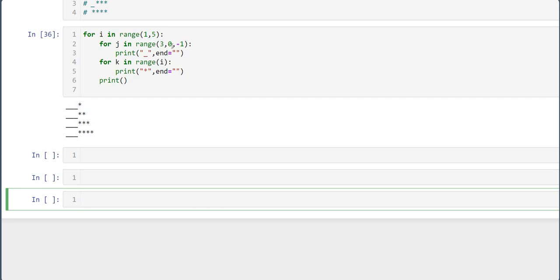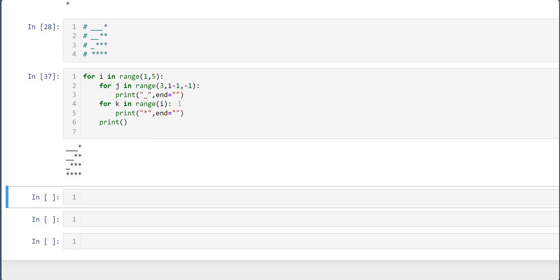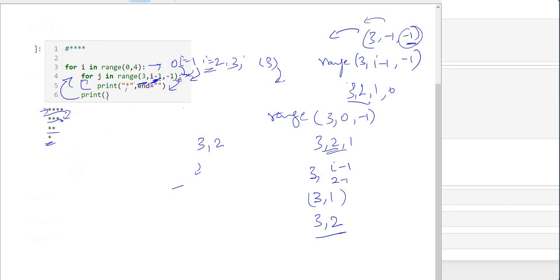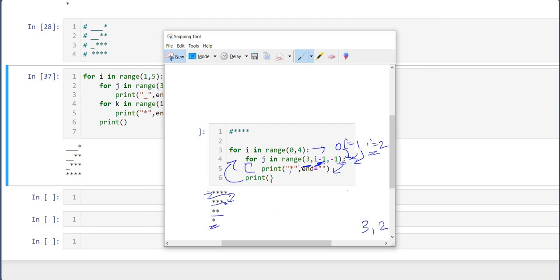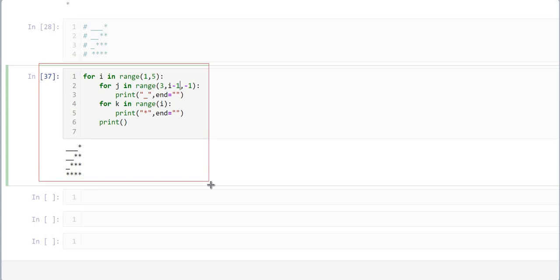It's not decreasing here. Do I say i minus 1? See, here instead of 0, what happened here? Let me show you with this snipping tool. Make a new one. This is an interesting thing. What happened here? Let me show you.